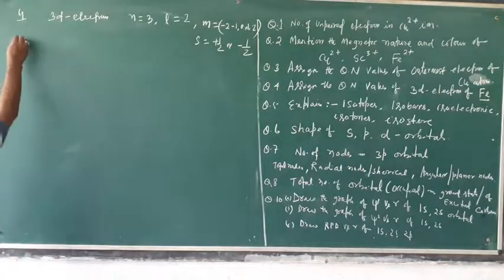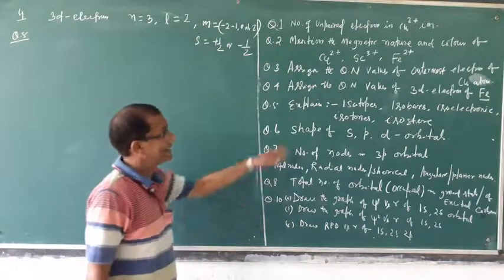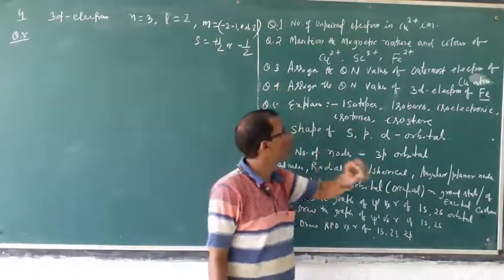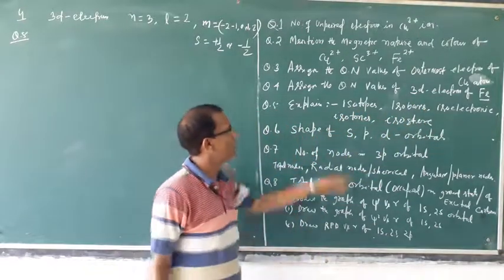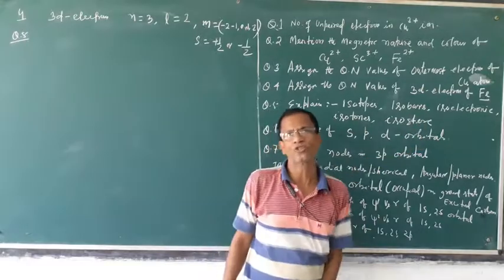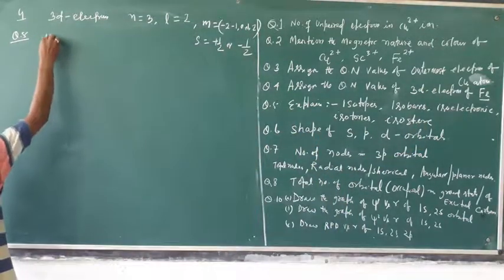Then question number 5. Explain the very important terms: isotopes, isobar, isoelectronic, isotone, isostar. What is isotope? Already you have read in junior classes.